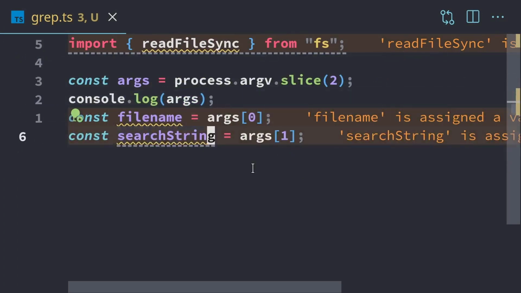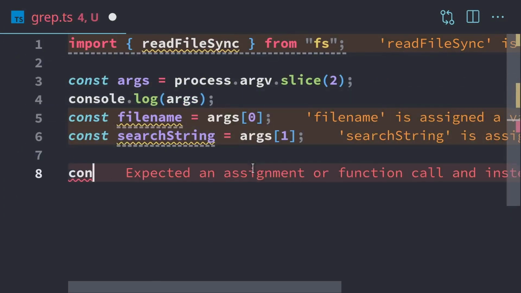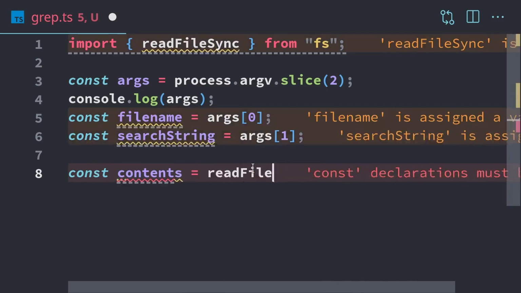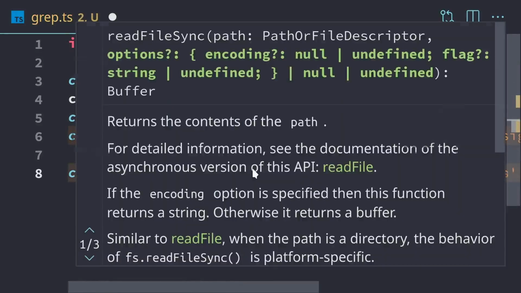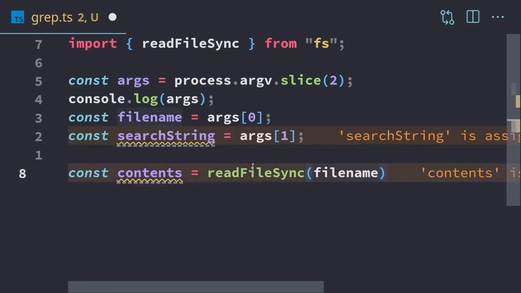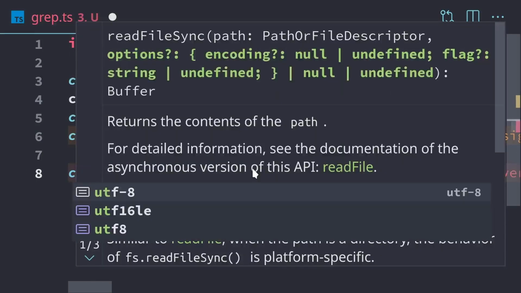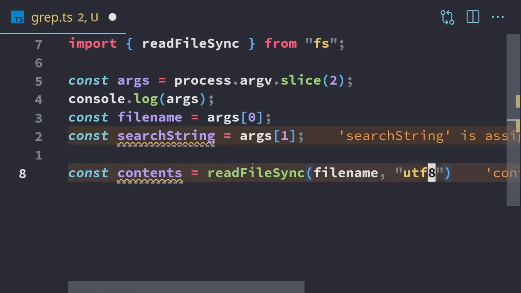So now that we have that, we can read the file. So we're going to have the file contents. We'll use our readFileSync function that we imported, read the file name, and then we're going to have UTF-8. Sorry about these pop-ups. So UTF-8, that's just the normal file encoding for standard files that are not binary files. So it won't work for images or anything like that. This will only work on text files.